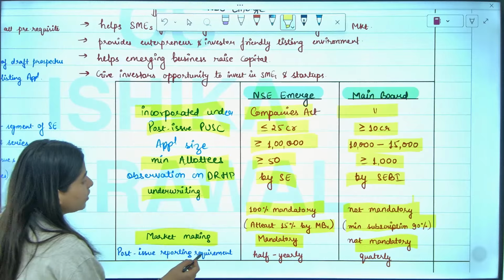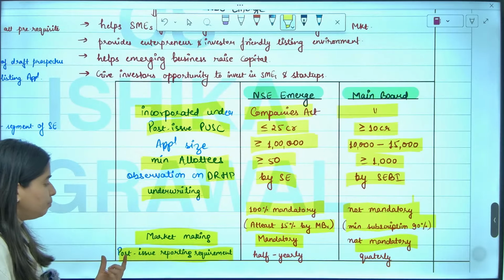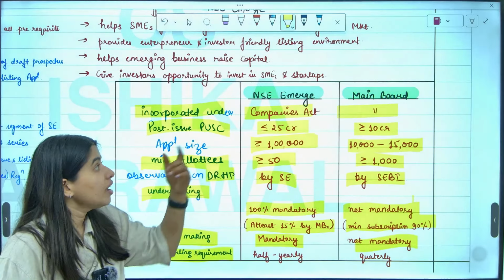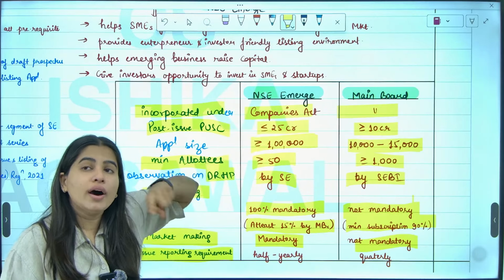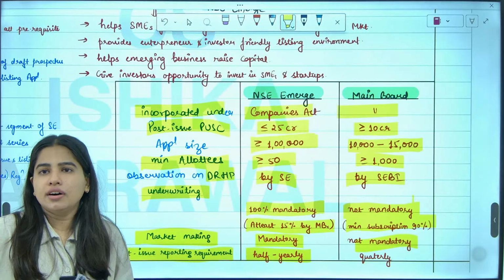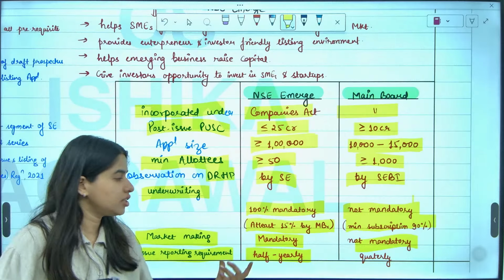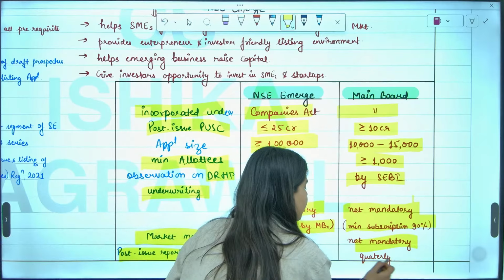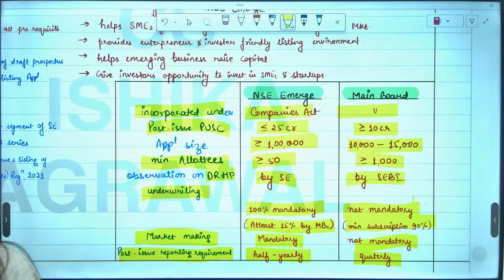And the last point, post issue reporting requirement. After your issue, if you are listed on the SME exchange, then half yearly you have to give a report to the stock exchange. Half yearly means twice a year. And if you are listed on the main board, then you have to do quarterly reporting. These are some of the differences between SME, that is NSE Emerge, and main board.